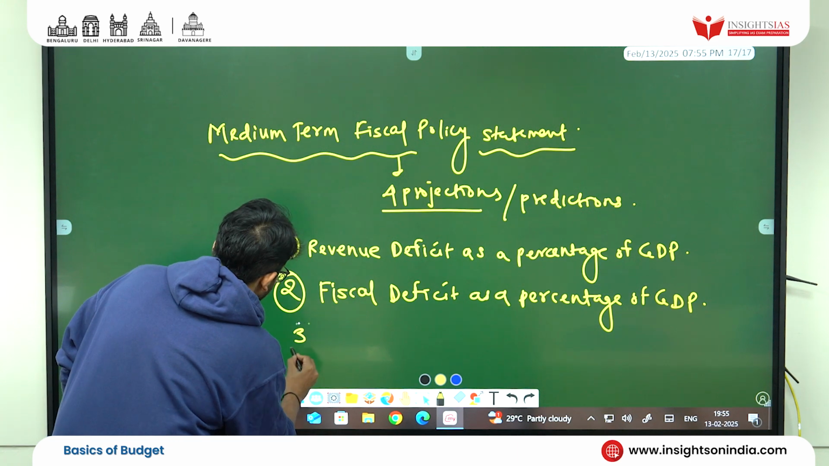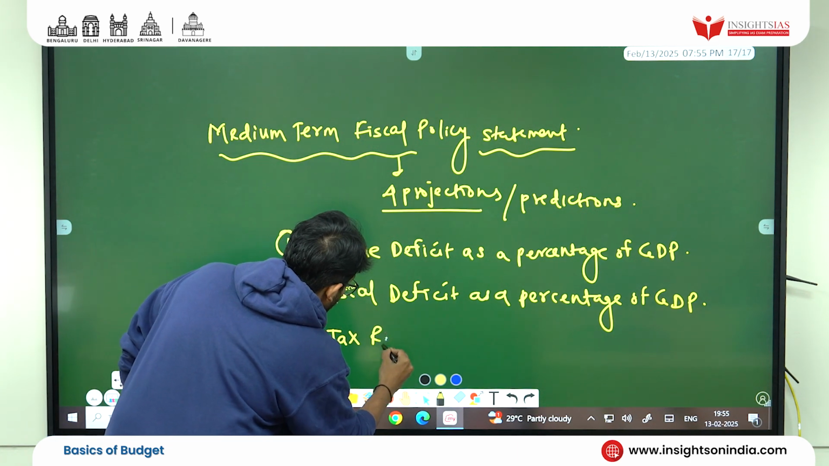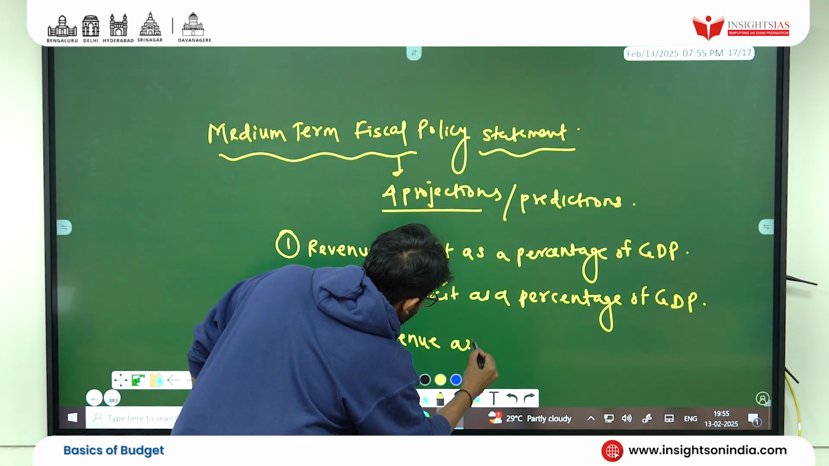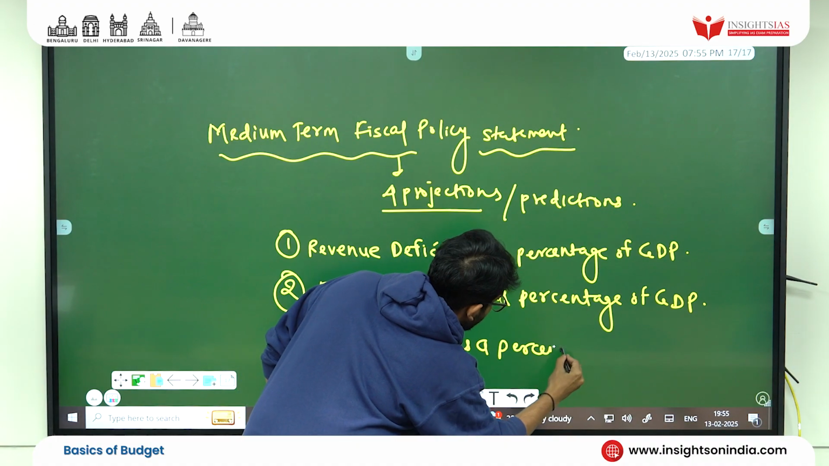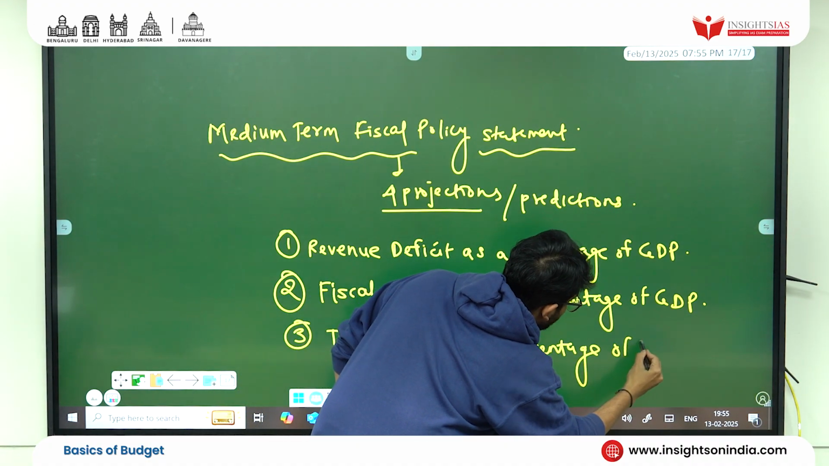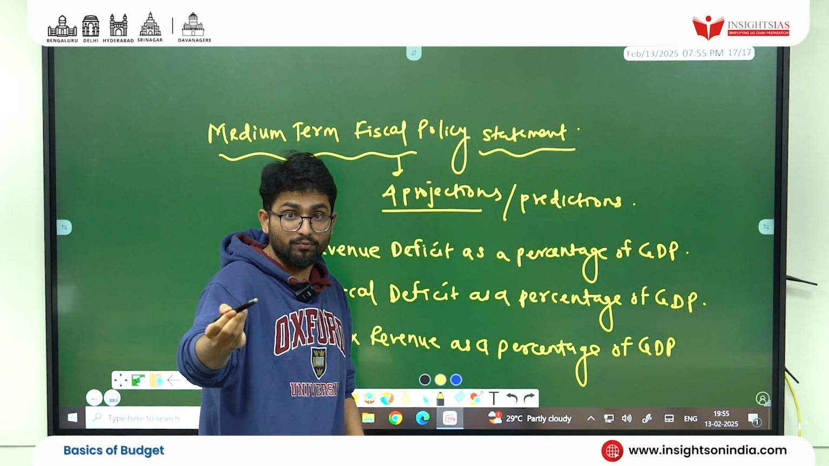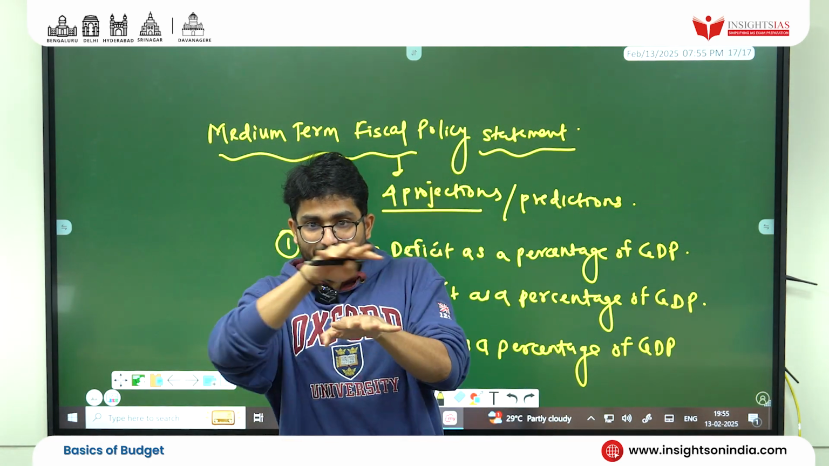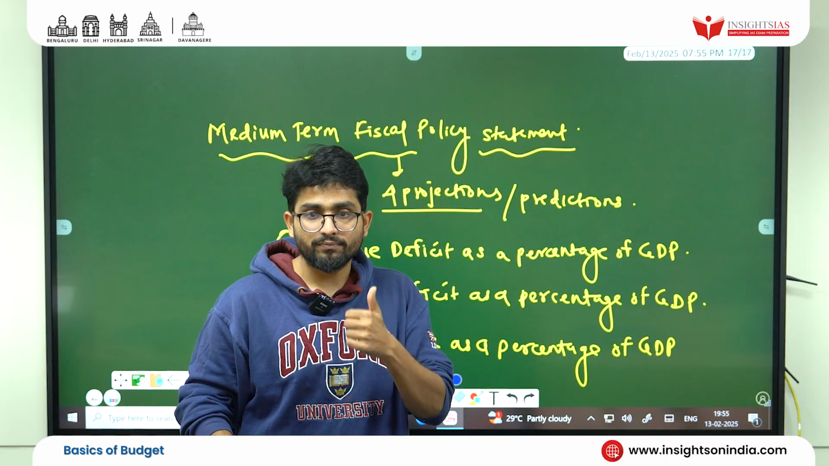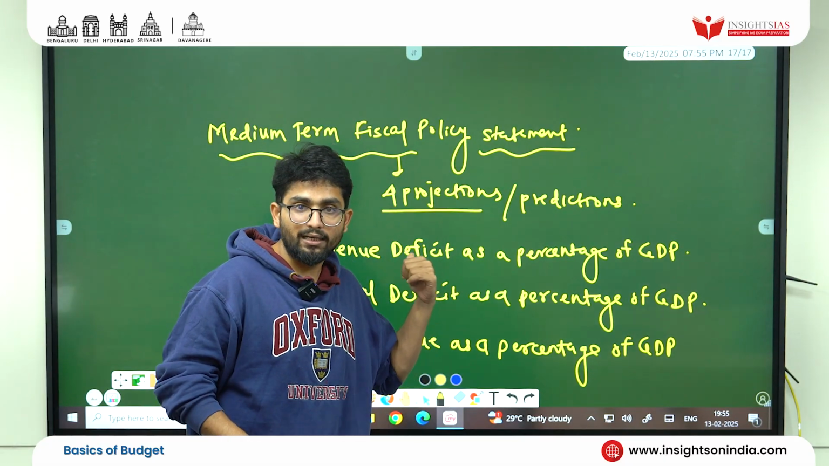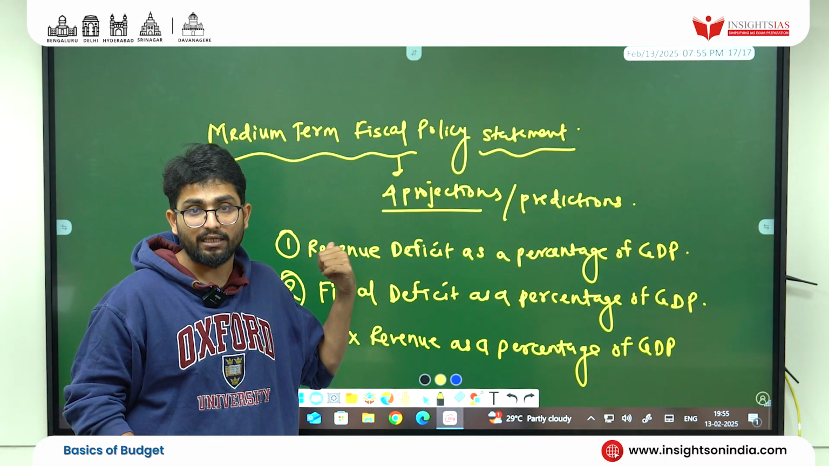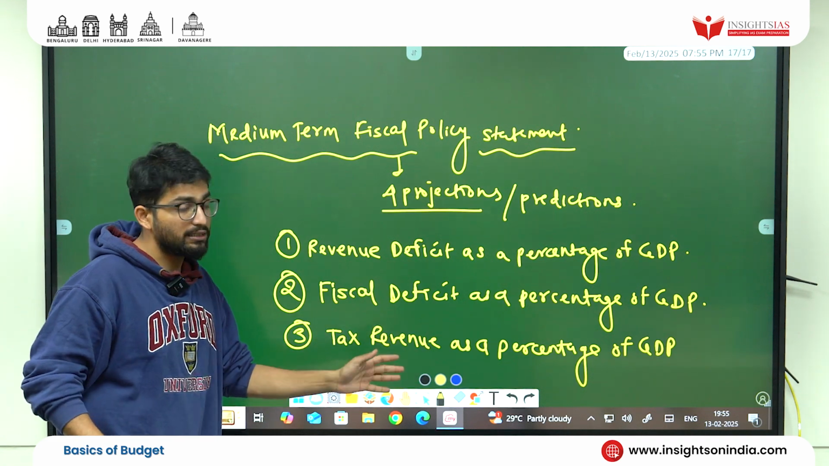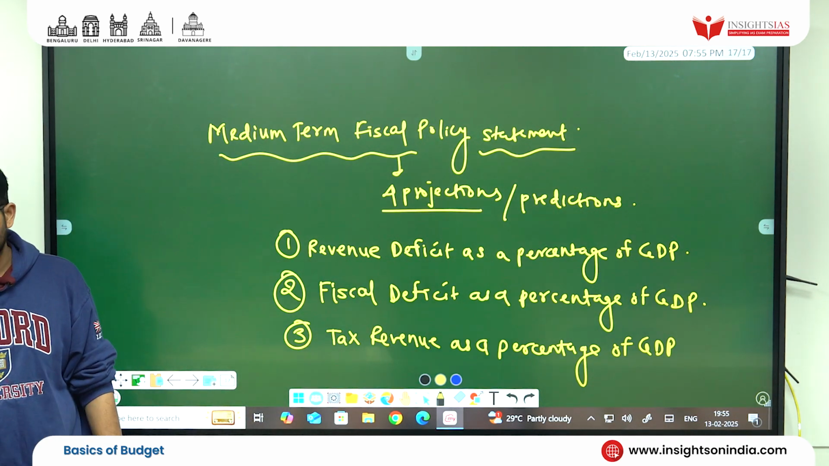Third, tax revenue as a percentage of GDP. Tax revenue means what? Tax receipts, direct tax, indirect tax. Tax revenue as a percentage of what? GDP. You saw that. Taxes come in what? Revenue part of the budget, revenue budget. Tax revenue as a percentage of GDP.